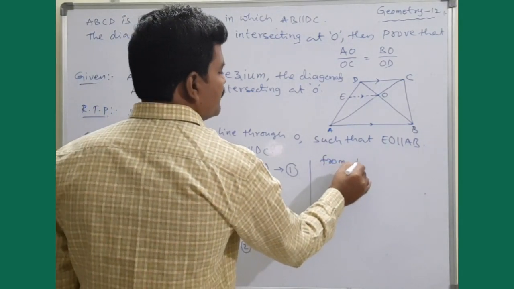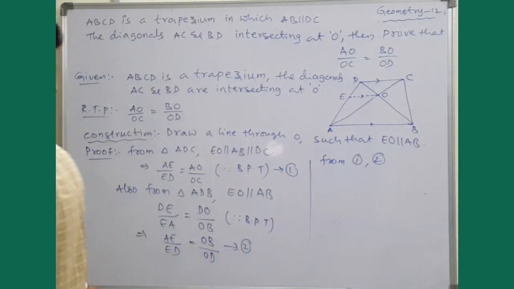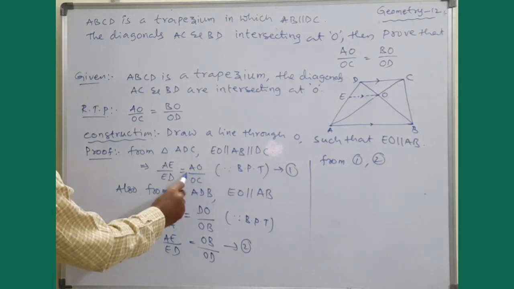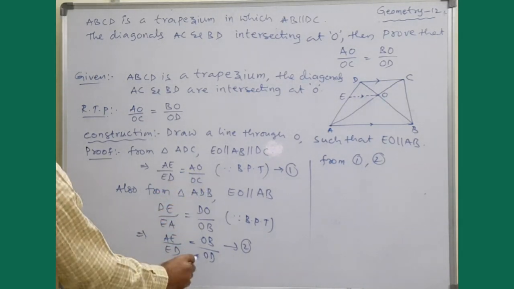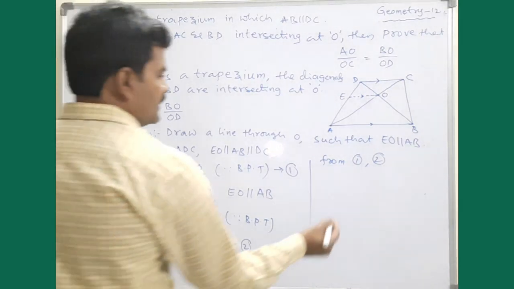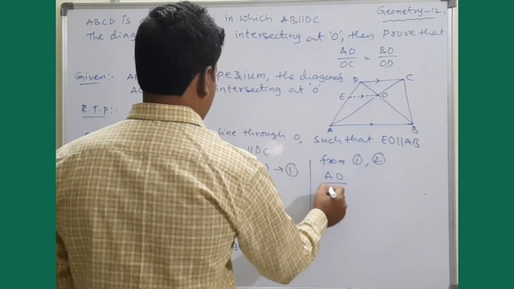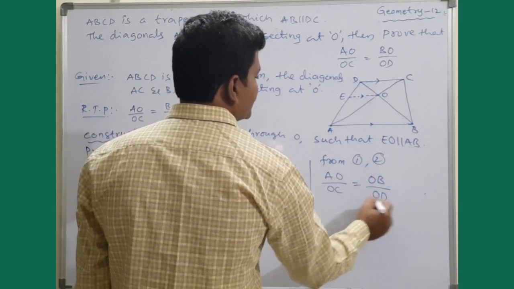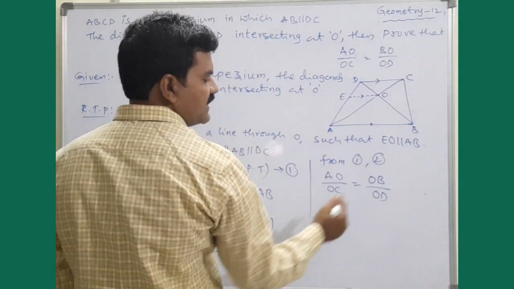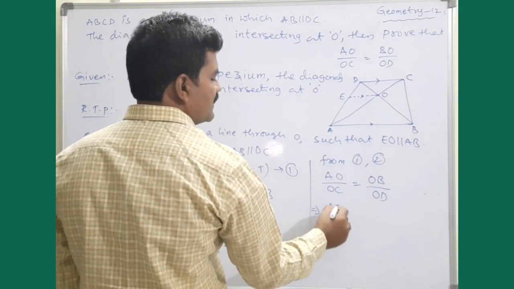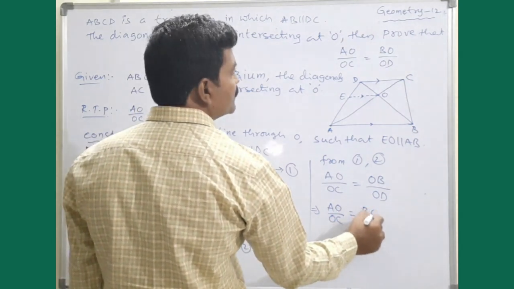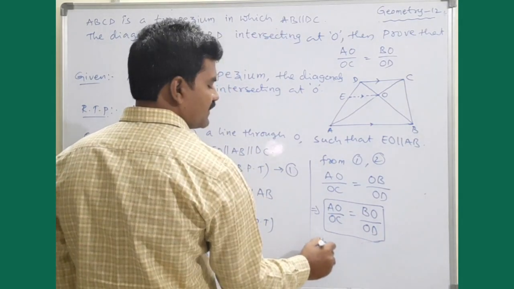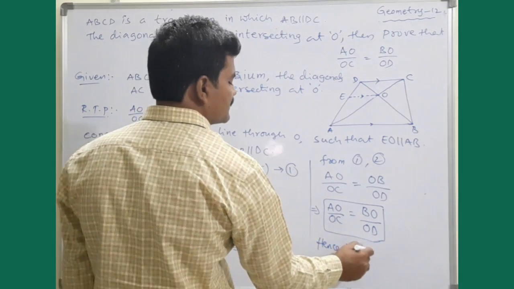So from 1 and 2, see AE by ED is equal to AO by OC, whereas here it is equal to OB by OD. So I can say that therefore AO by OC is equal to OB by OD. OB or BO, both are same. Or else AO by OC is equal to BO by OD. Hence, proved.